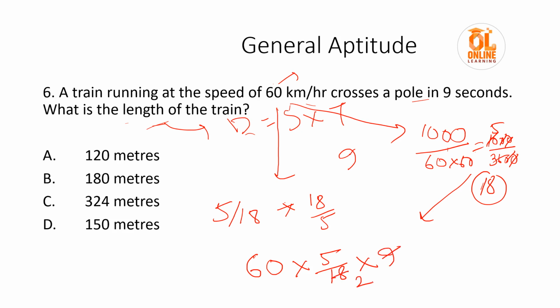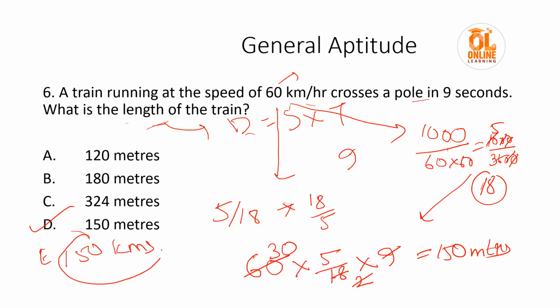So 9 2s are 18, from 2 it would be 30, 30 into 5, 150 meters, right? So it would be the answer. They can also give you an option like 150 kilometers, so you have to watch carefully and mark carefully what you are marking. Don't make a silly mistake in the exam.